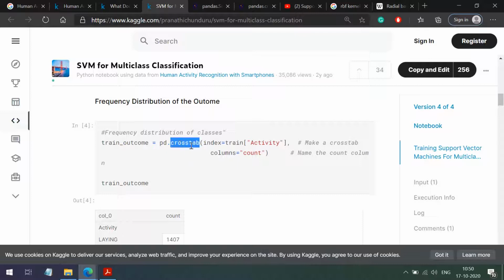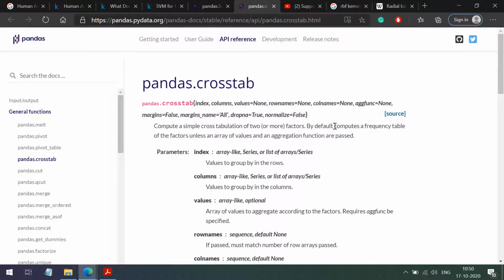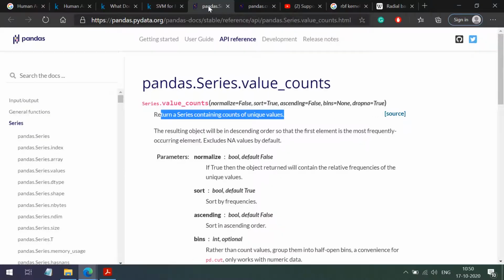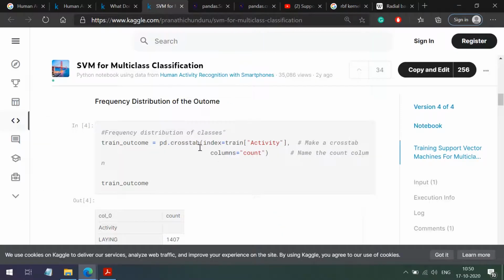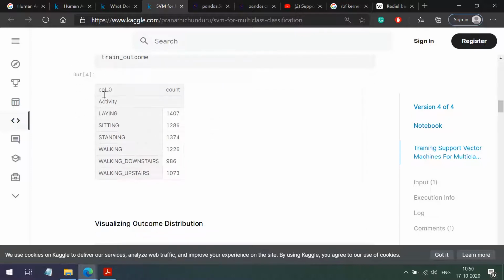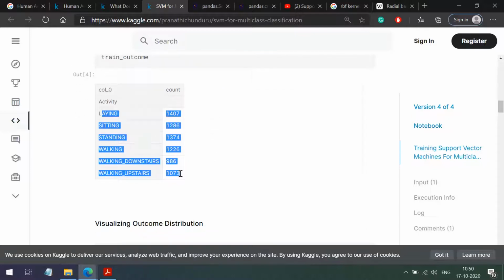Now here they are using a crosstab function. Let me show you the documentation for the crosstab function. It computes a frequency table of the factors. Now what we are passing to this is the activity column from the training data frame. It will give me the frequency distribution of the unique values present in that column. So here we have 6 labels and the corresponding frequency.